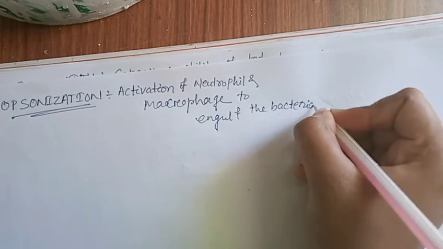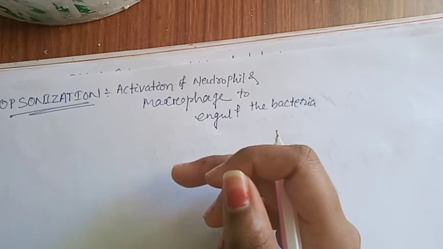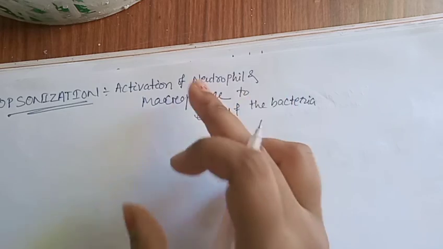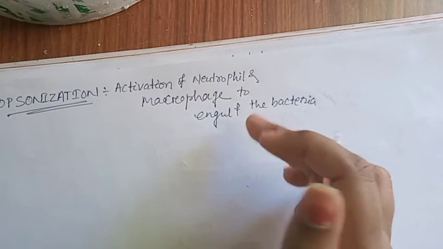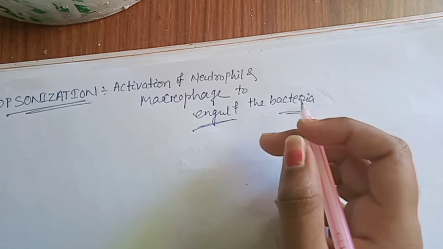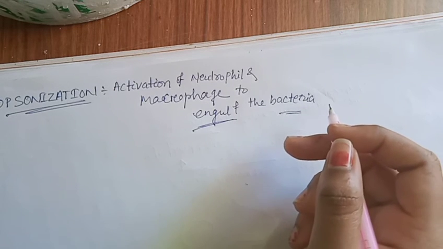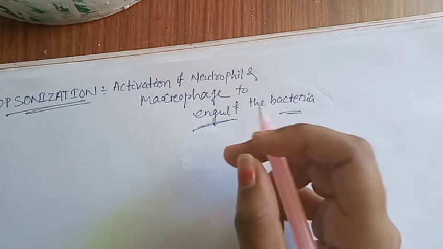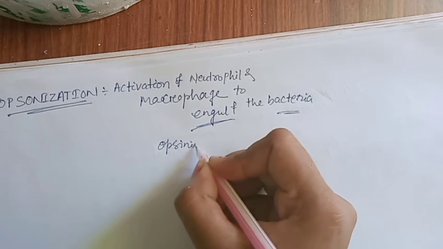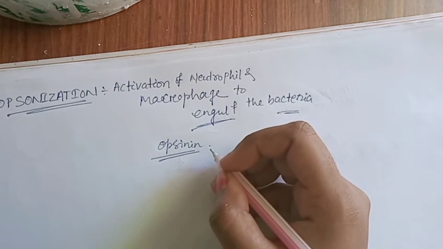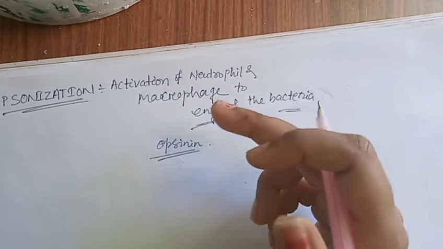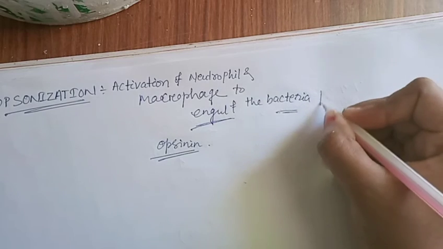How does it happen? The antibodies which are released cause the activation of neutrophils and macrophages. These are antigen presenting cells. They engulf the bacteria which are bound with the protein in the plasma called opsonin. This opsonin protein, released by the immunoglobulin, causes the activation of neutrophils and macrophages so that they engulf the bacterial protein.